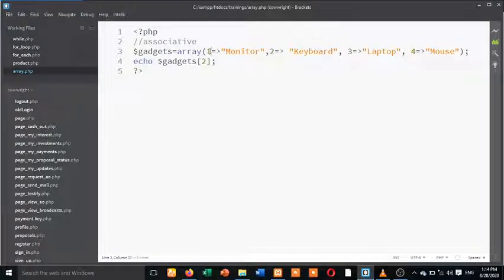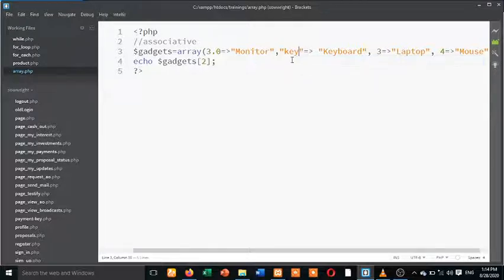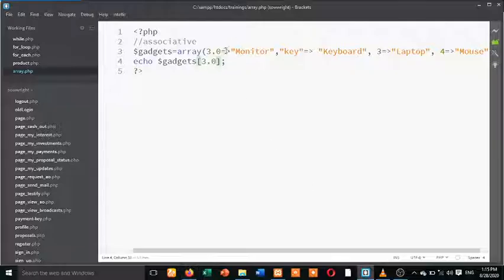This key can be in any data type. You can decide to say, okay, 3.0 is monitor. You understand? It's not necessary that everything be an integer. I can decide to call this one key. The key I'm using to reference this keyboard is known as key. What I'm using to reference monitor is 3.0. So if I echo gadgets 3.0, it should give me monitor.